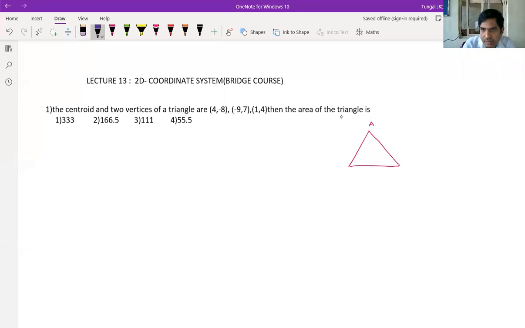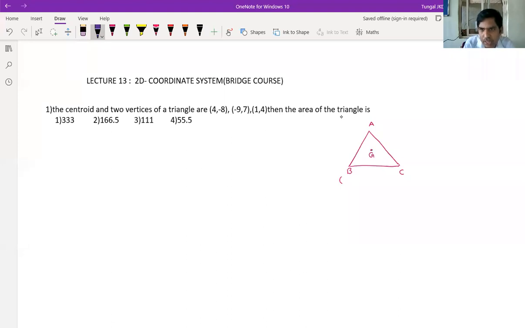Let us take A, B, C. The centroid and two vertices are given. So this is the centroid, denoted with G. First the centroid, then two vertices.